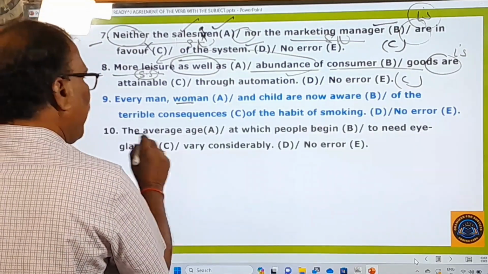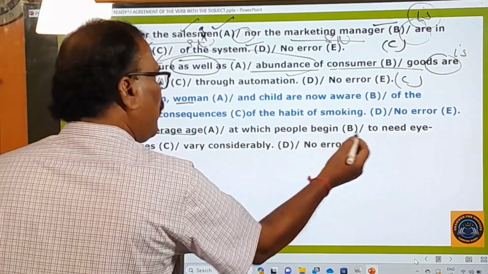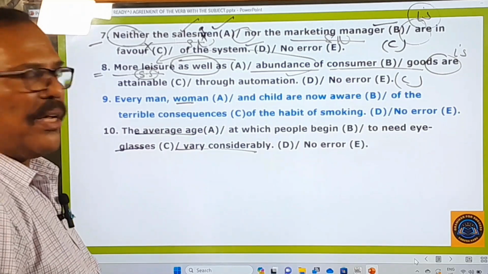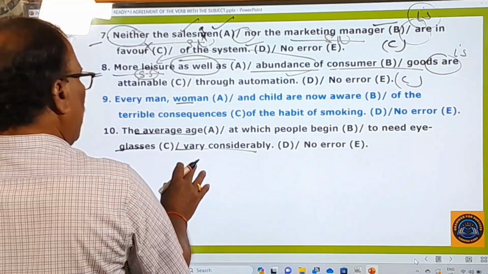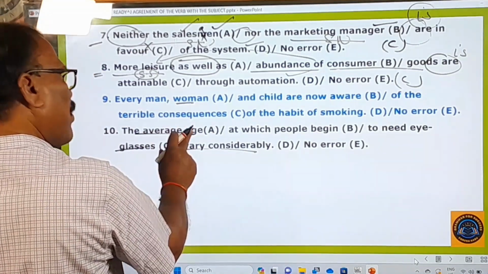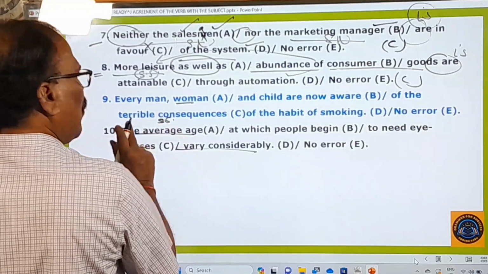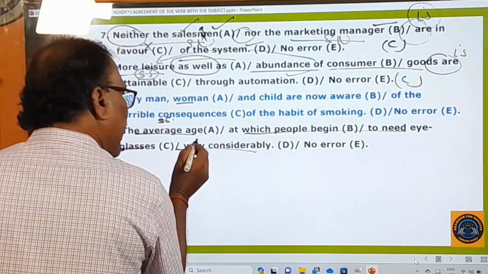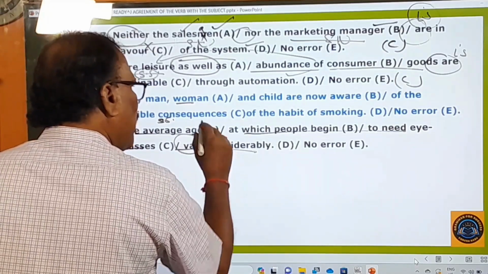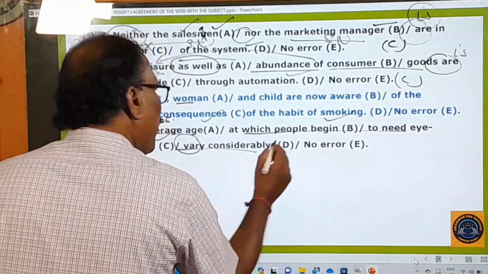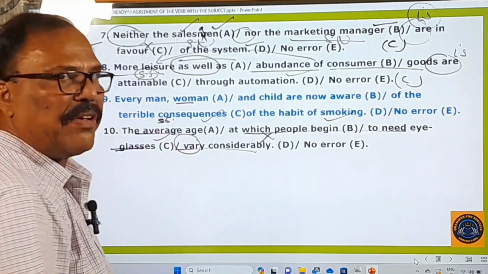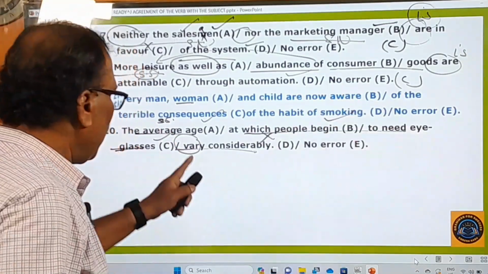Though the average age at which people begin to need eyeglasses vary considerably. No error. So here, look at this example. The average age, this is a singular subject, at which people begin to need eyeglasses, vary is there. The A part is correct, B part is correct, C part is correct. Now the D part is wrong because a singular subject takes a singular verb after that. And here the main verb is used.